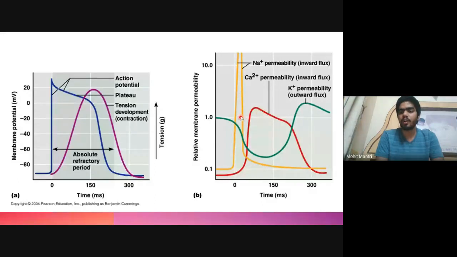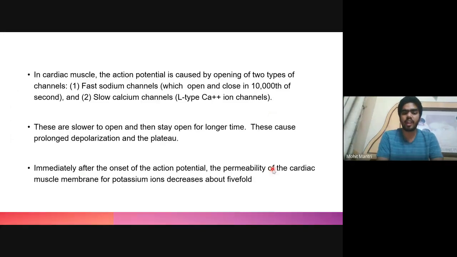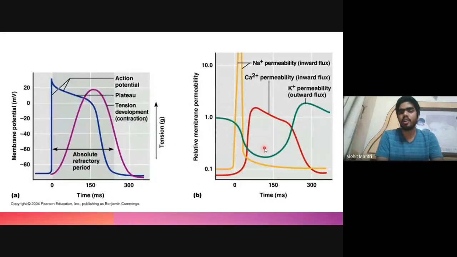So they remain open for 200 milliseconds, and therefore the membrane potential remains in the depolarized state. And once the calcium channel gets inactivated and the sodium channel is already inactivated, so now the potential again decreases and repolarization occurs. Also, one more thing is that the permeability of the cardiac muscle membrane for the potassium ion channel also decreases during the opening of the calcium channel.